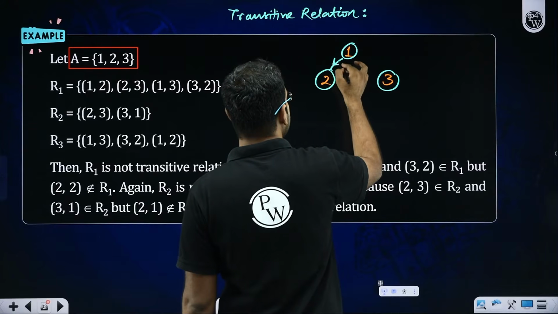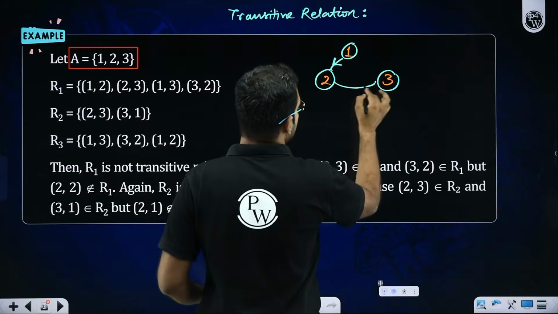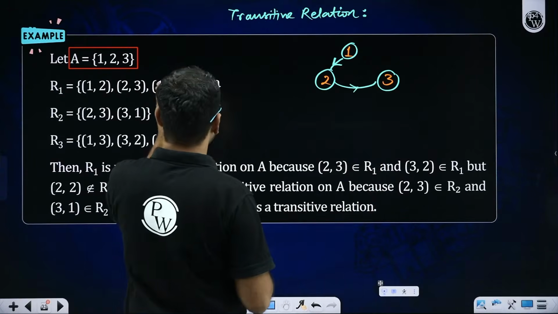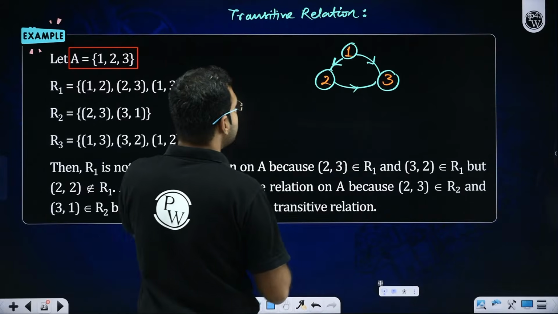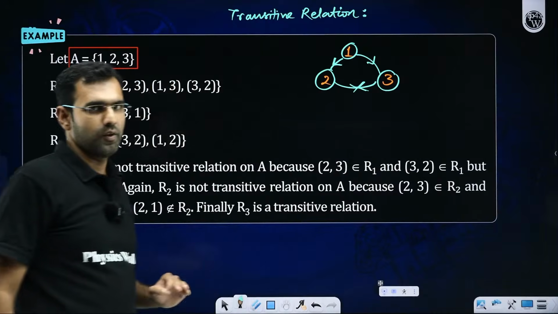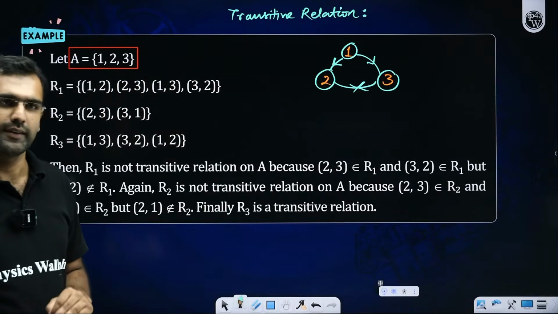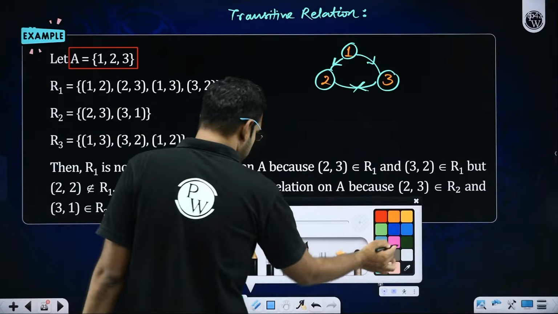So I'm writing an arrow like this. 2 is taking you towards 3. 1 is taking you towards 3. So yes, that's exactly what is needed. 3 is taking you towards 2. Now look at this, everyone. That's good. Excellent. I hope some of you may have noticed, some of you may have not.